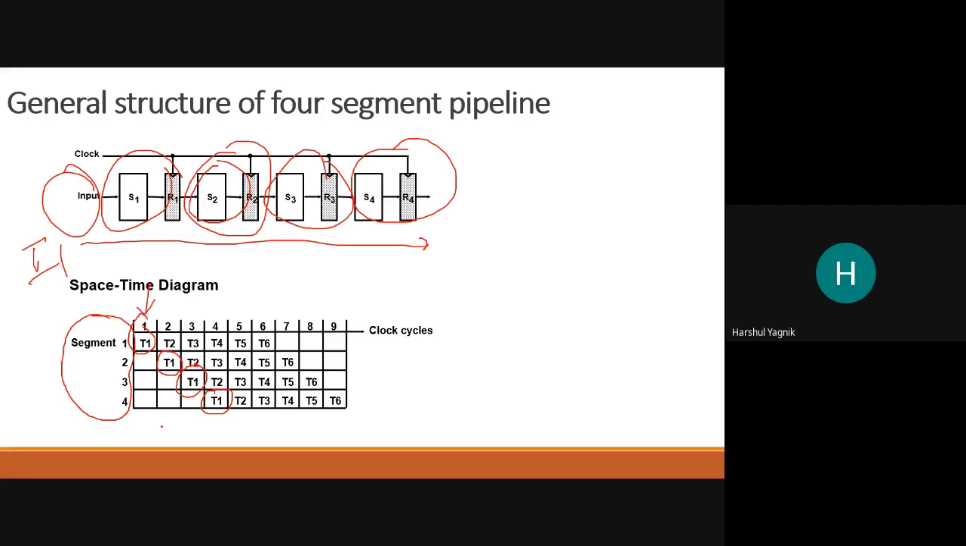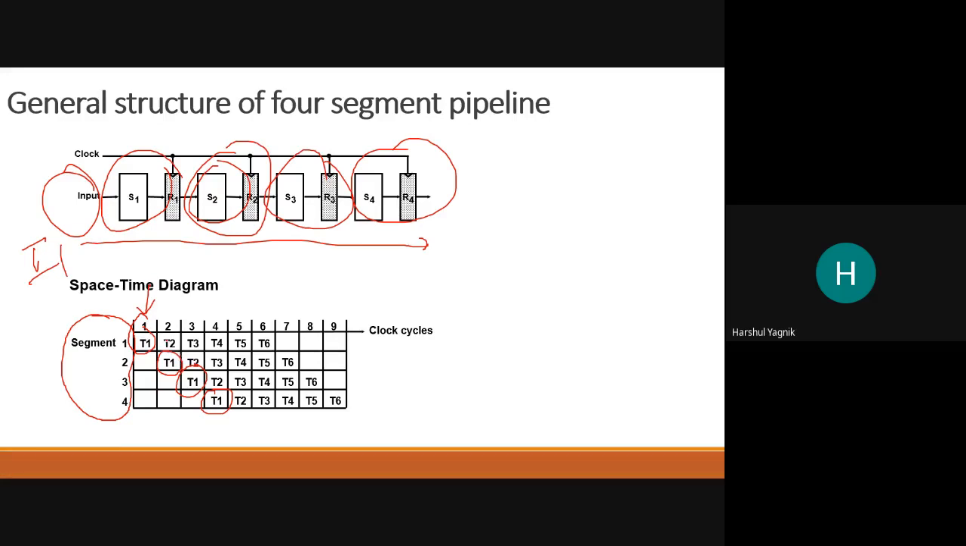So the whole task is one, but the task is divided into small tasks like T1, T2, T3, T4, T5, T6. Okay? And the capability to execute the task, the resources, right? Adder circuit, multiplier circuit. They are our segment S1, segment S2, segment S3, segment S4. So now task 1 is executed by segment S1, then it will be executed by S2 and S3 and S4. In 4 clock cycles, task 1 gets completely executed.